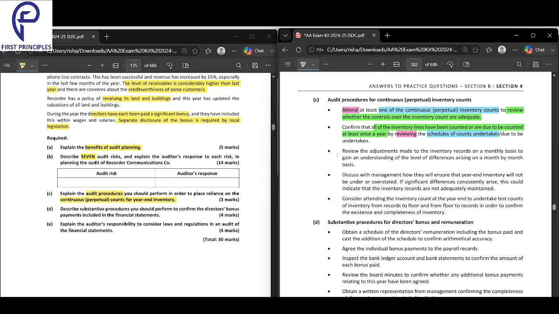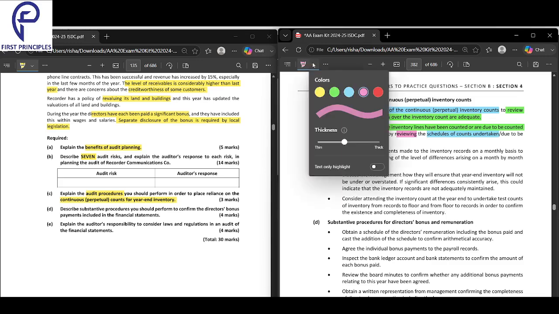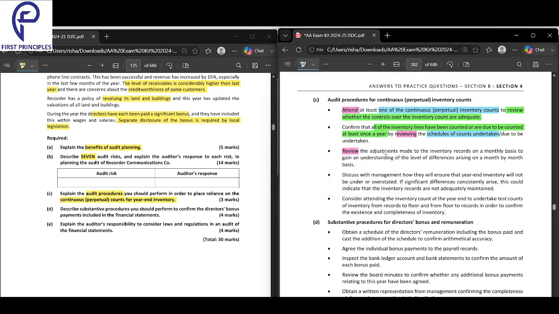Next, we will review the adjustments made to the inventory records. Why will we do that? To gain an understanding of the level of differences arising on a month by month basis.